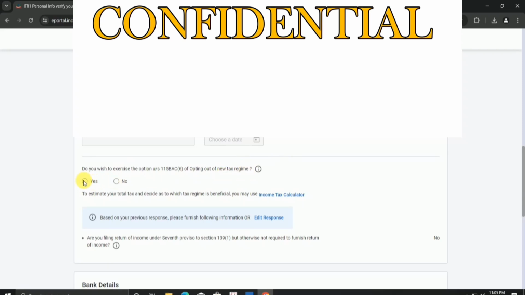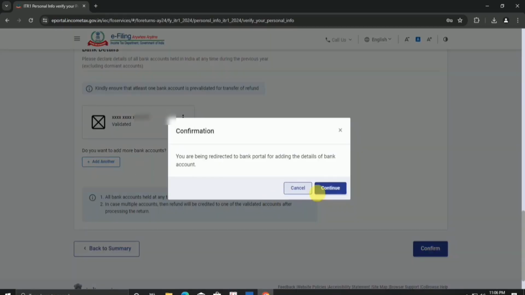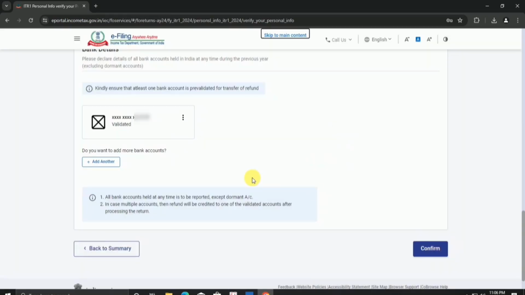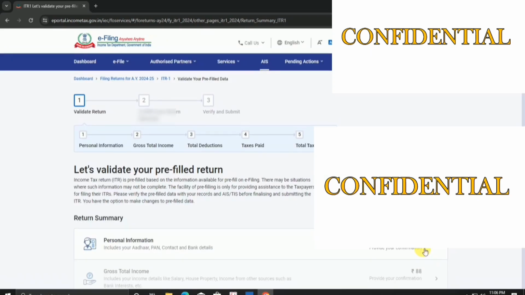We will not go with the old tax regime, but if you have deductions go for the old tax regime to avail them. The process will be the same as shown in this video, only in this video you won't get the deductions part, otherwise the process is the same. If you want a video on the old tax regime just mention it in the comments, we will soon make it if we get a response from your end. After that validate your bank account details and then click confirm, so your personal information has been completed.